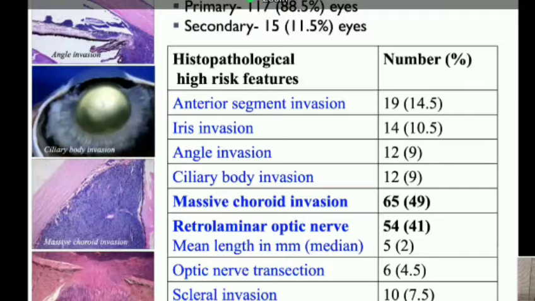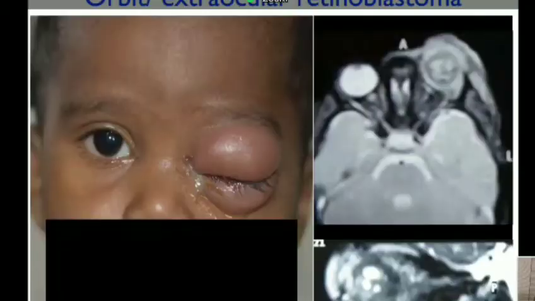So whenever a high-risk feature is detected, particularly after enucleation, systemic chemotherapy again plays a role. In post-enucleation retinoblastoma, which involves a high rate of systemic metastasis and mortality, systemic chemotherapy plays again a major role.